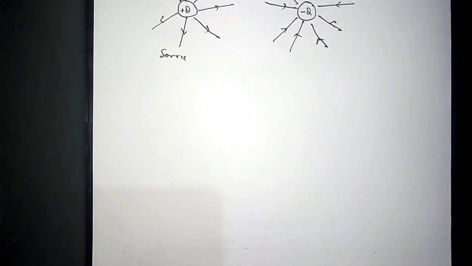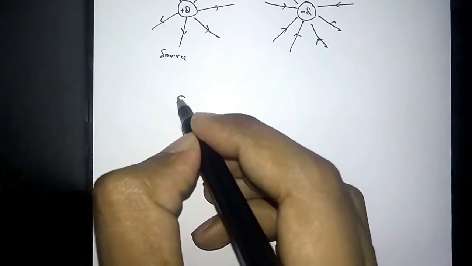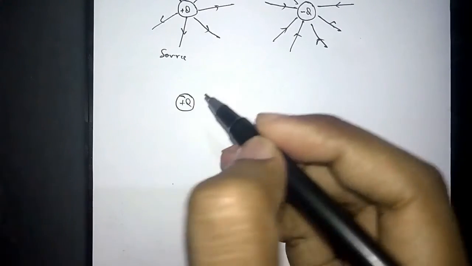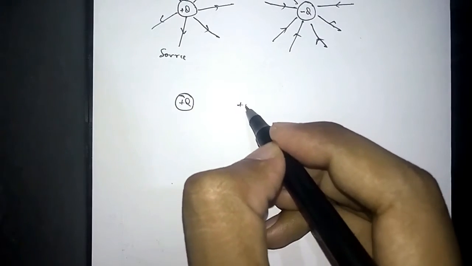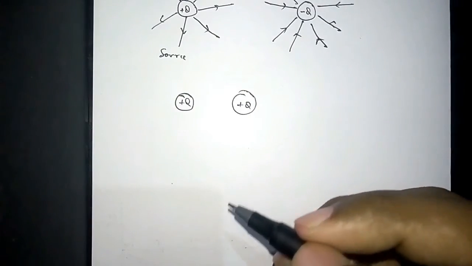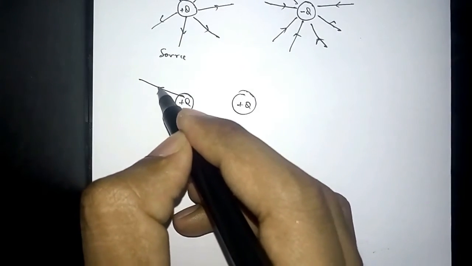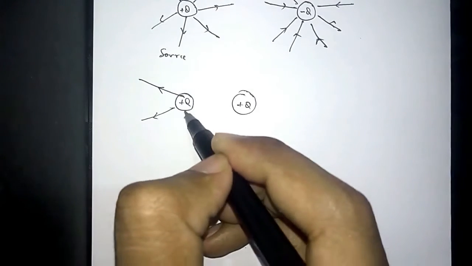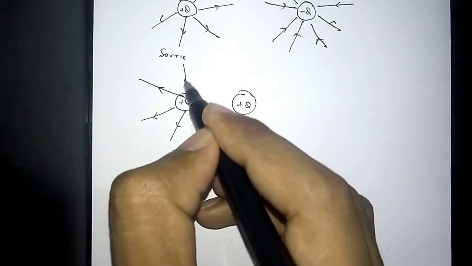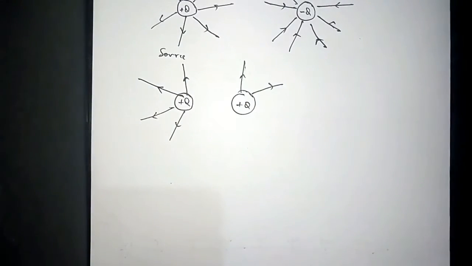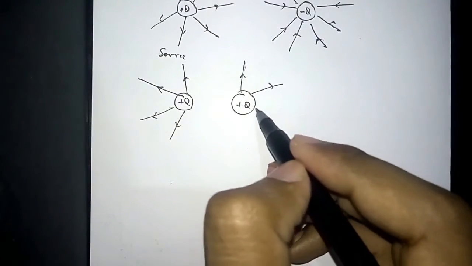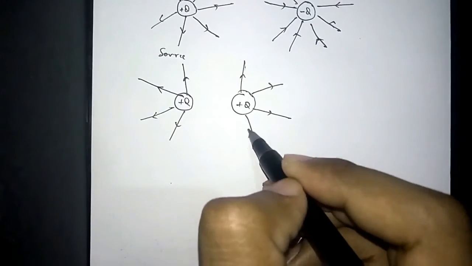Let's have two charges together. We have plus Q here and plus Q here also. This charge will generate electric field outward, outward, outward, and outward. Similarly, this charge will also generate electric field lines outward.